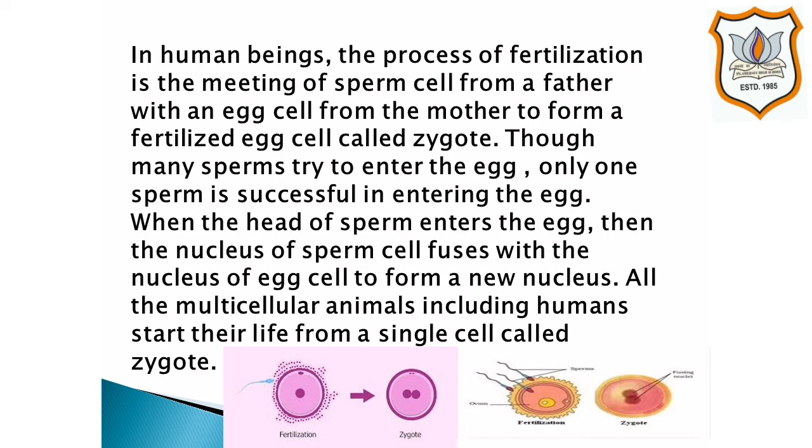When the head of sperm enters the egg, then the nucleus of sperm cell fuses with the nucleus of egg cell to form a new nucleus. All the multicellular animals, including humans, start their life from the single cell called zygote.